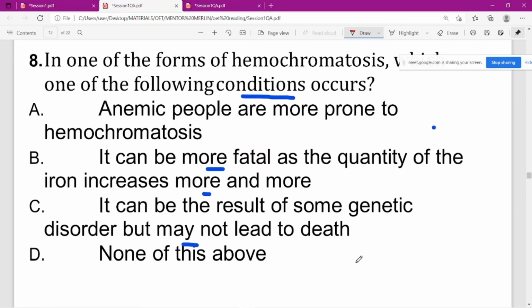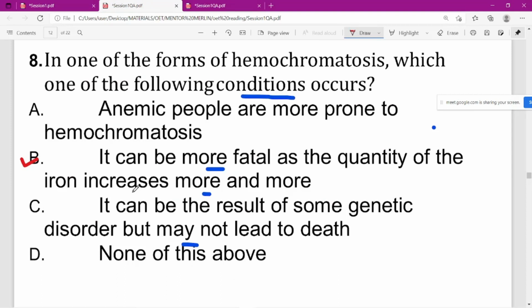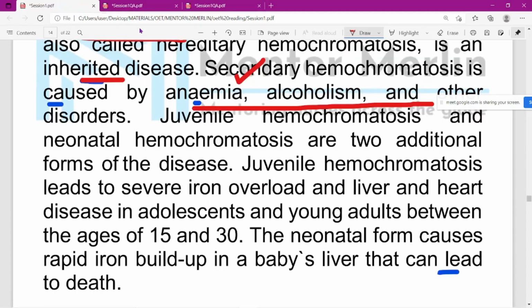Okay, did you get the answer? Yes, the answer is B. I will tell you it is more common. So in one of the forms of hemochromatosis, which one of the following conditions occurs? Why have you taken that? I will tell you it can be more fatal as the quantity of iron increases more and more.